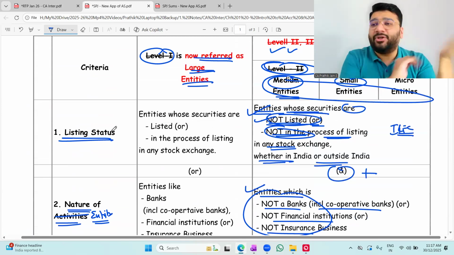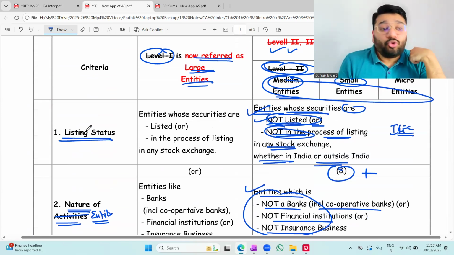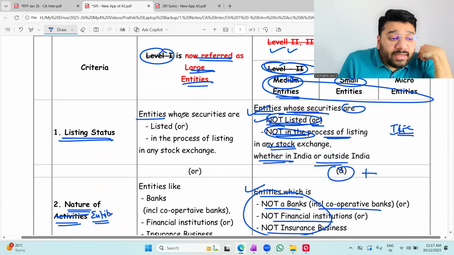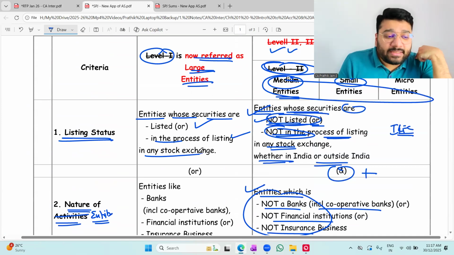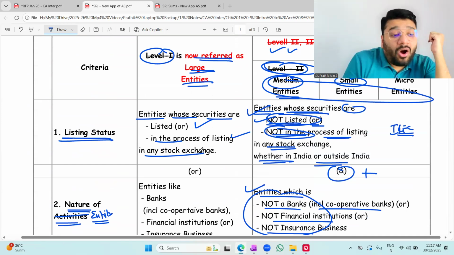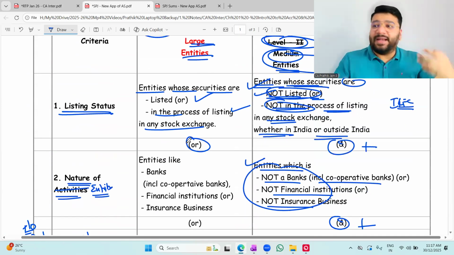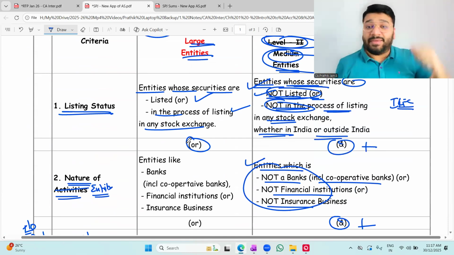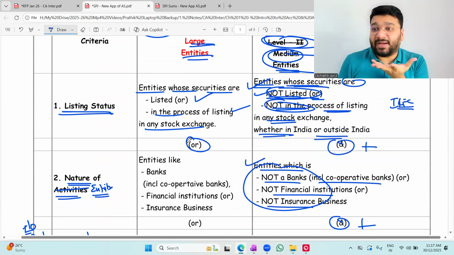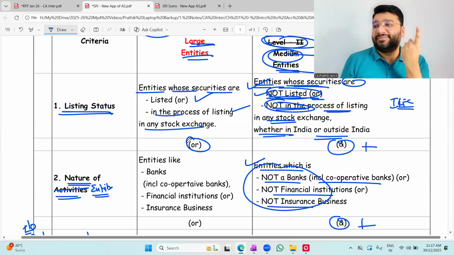I put the opposite scenario. If I have to be a large entity, who should I be? Those entities whose securities are already listed or in the process of listing in any stock exchange, either in India or outside India, I'll be called a large entity. So here we have an OR condition. Out of these 5, if anyone is satisfied, large. But for me to become MSME, all the 5 need to be satisfied. If any one is violated, large.